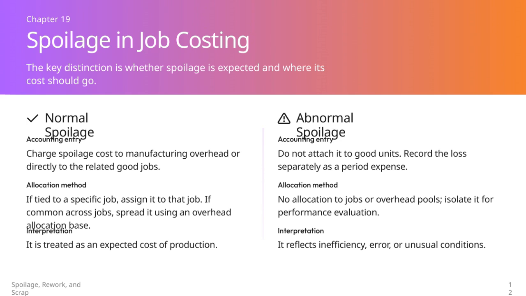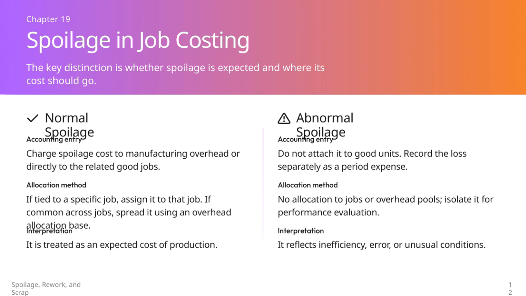So, the key takeaway here is understanding whether spoilage is expected or not, because that determines how its cost is recorded and allocated in job costing. Normal spoilage gets absorbed as part of production costs, while abnormal spoilage stands out as a separate loss to flag potential problems.